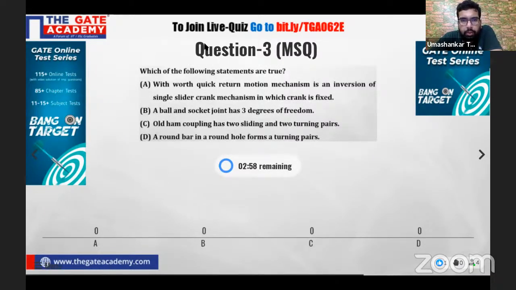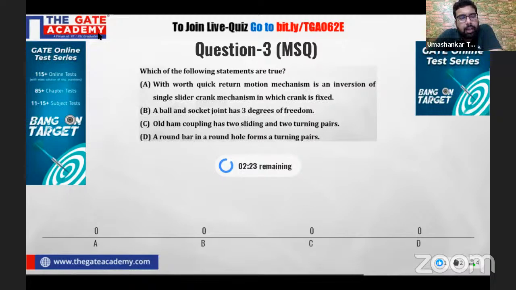Okay, now coming to this question, let's see. This is an MSQ question, a multi-select question. In a multi-select question, my dear, you can opt for more than one option, remember? So in this, you have to read all the statements, and then you will have to see which statement is correct and which is not correct. Out of these four options, you must choose the correct options. Which of the following are true?